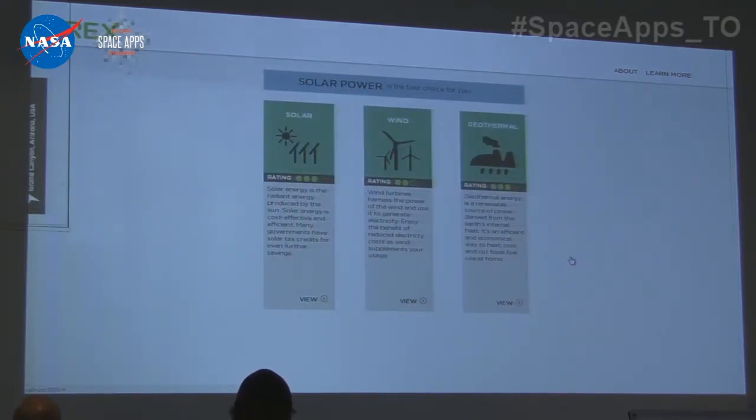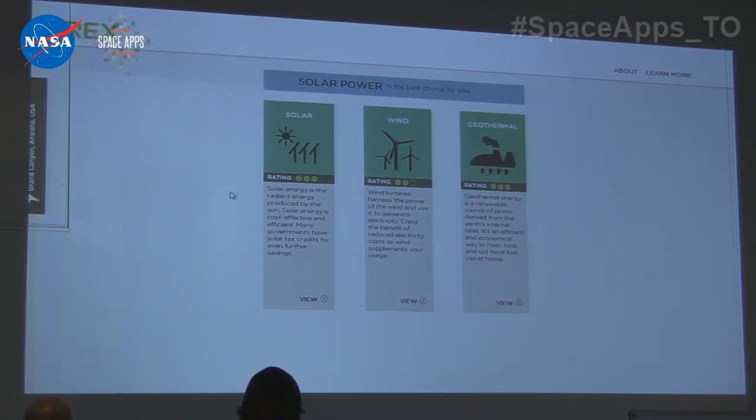We have a three-point system for solar, wind, and geothermal. A 1 out of 3 means it's not that great. 2 out of 3 means, yeah, this has some potential. 3 out of 3, like solar and geothermal, that's like, yeah, okay, now we're talking.